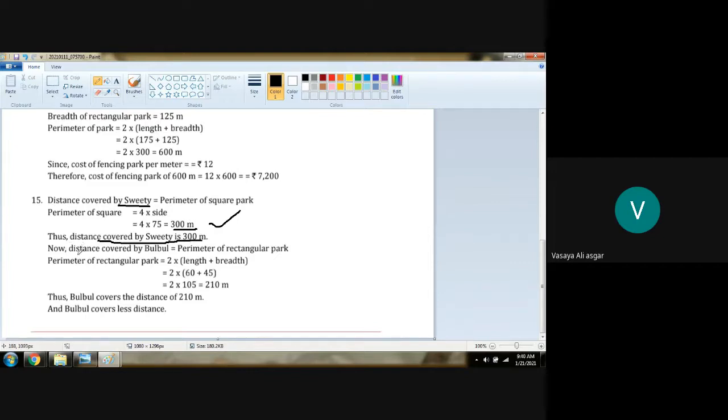Now, the second one was distance covered by Bulbul, the perimeter of a rectangular park. Am I right? So 2 into (L plus B). So 2 into (60 plus 45), so 2 into 105, which gets 210 meter. So 210 meter is covered by Bulbul. So who covers less, 300 or 210? 210 meter is less. So Bulbul covers less distance compared to Sweetie. Am I right?